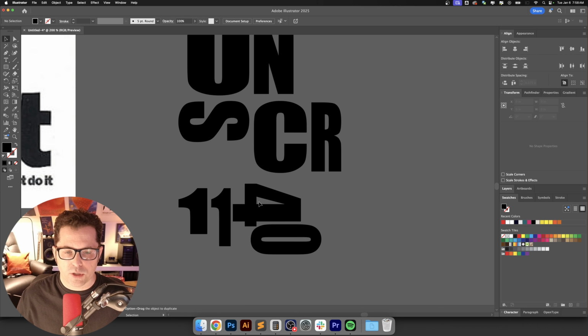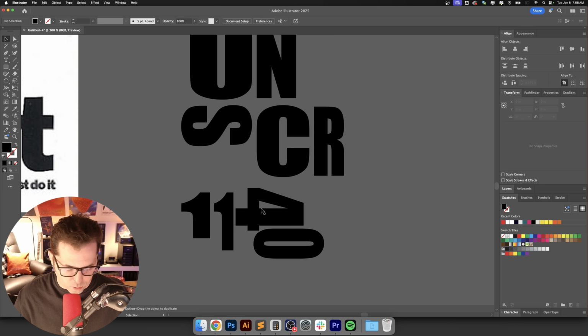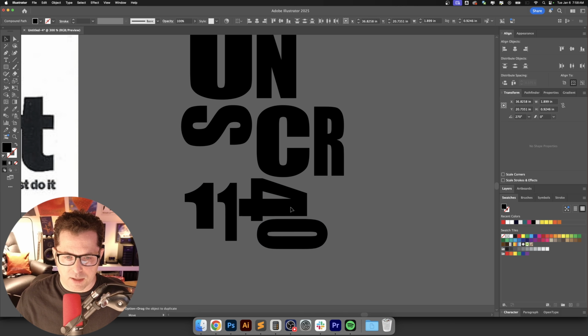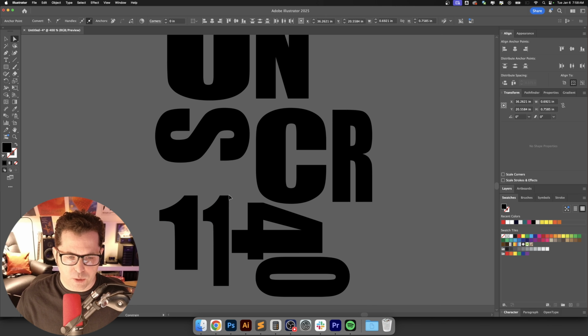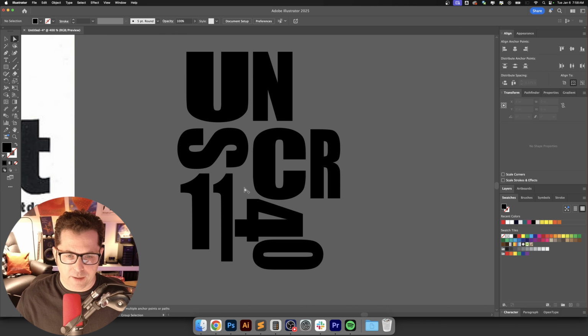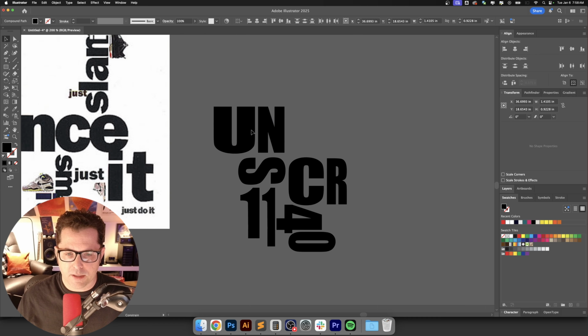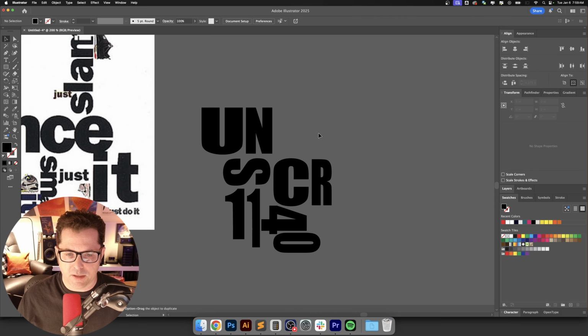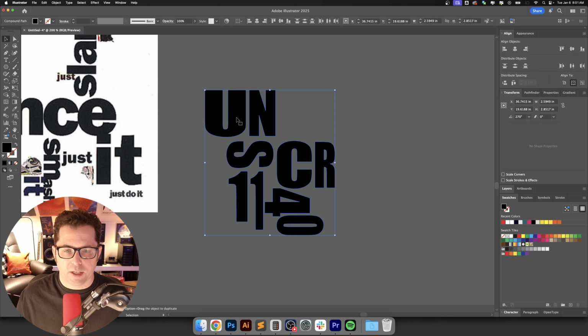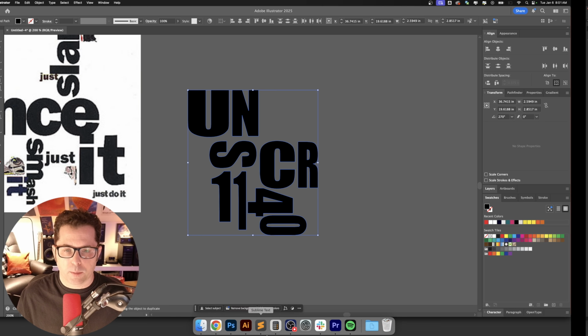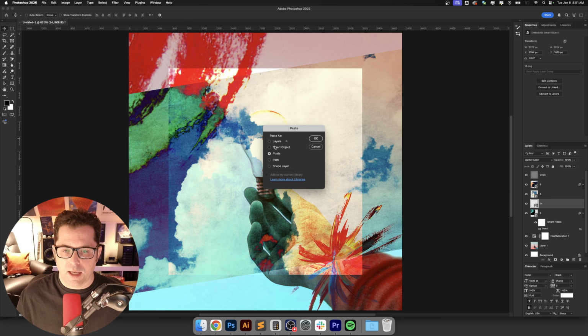I think what we could do here, just to make it all a little bit more part of the same unit, is to bring this up here, and then we'll grab these anchor points right here and do a little bit of stretching into that area. And then we'll grab this right over here and align this with this side. All right, so that is a cool composition that we've got there. So what we're going to do is select all of this as one unit. We're going to bring this into Photoshop, and we're going to paste as a smart object.